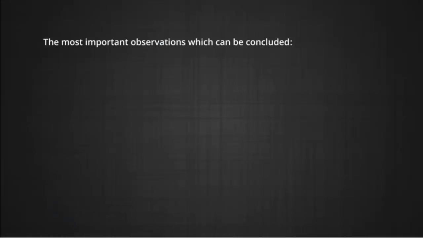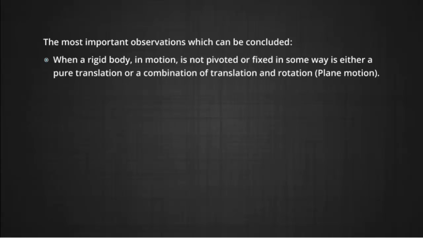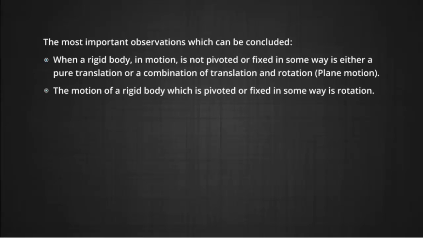We can say that the most important observation which can be concluded from the above is that when a rigid body is not pivoted or fixed in some way, its motion is either a pure translation or a combination of translation and rotation, which is said to be plane motion. The motion of a rigid body which is pivoted or fixed in some way is rotation.